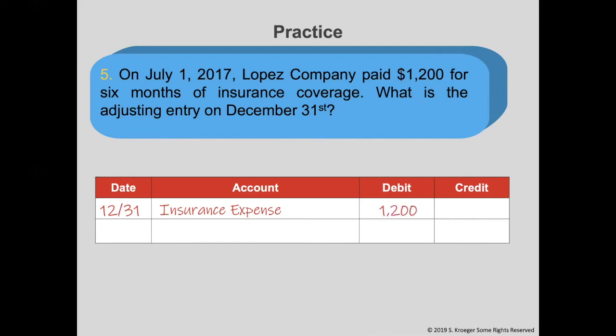Next, we will credit the asset account. The asset in this case is prepaid insurance. We need to reduce this account by the amount we used over the period, which is all of it. On July 1st, we put $1,200 into this account, and on December 31st, we take it out, showing a balance of 0. Another example for this type could be rent expense and prepaid rent.